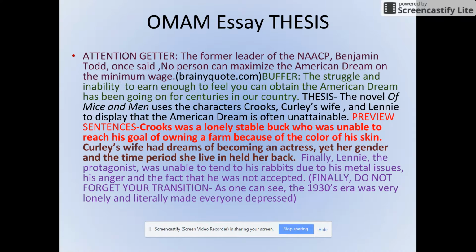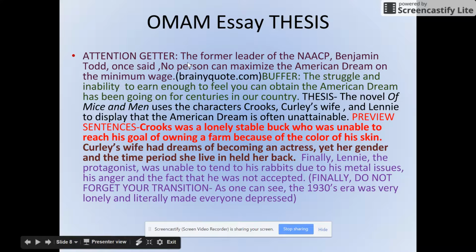Again, 3 separate preview sentences. And those will be here. And then you have to have a transition sentence at the end. Well, let's just focus for right now on the attention getter. So your thesis here is about the American dream and Crooks, Curly's wife, and Lennie not being able to attain it. So how do we come up with a good attention getter?